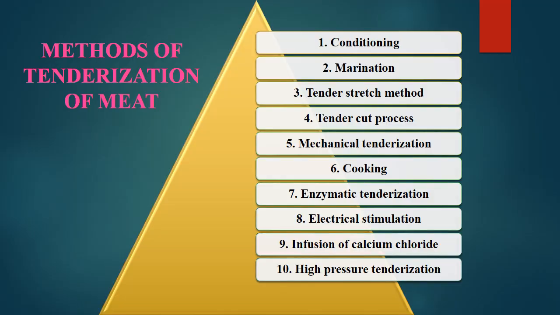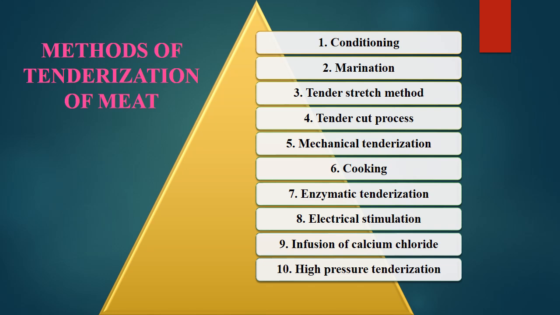Here we can see the list of methods for tenderization of meat, of which the first one is conditioning or aging. This I have discussed in detail in the first lecture, the common practice of aging and how it changes the tenderness. Then other methods like marination, which is a traditional practice. Then the tender stretch method, a comparatively scientific practice of modern origin. Then the tender cut process, mechanical tenderization by developing different kinds of machines, and cooking.